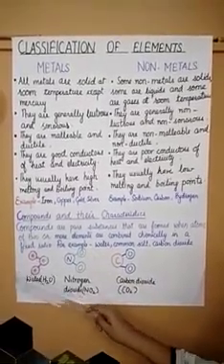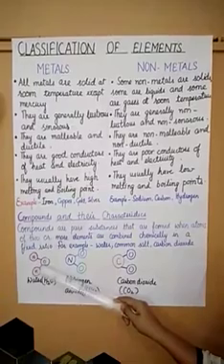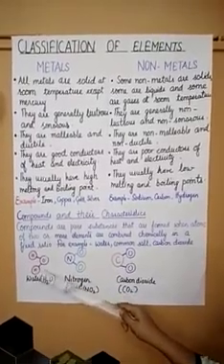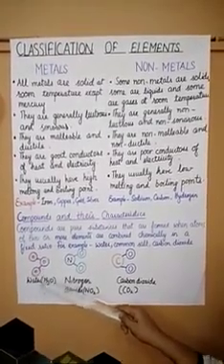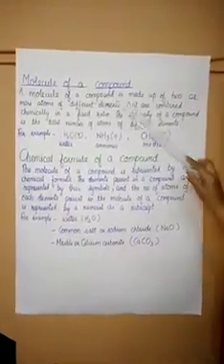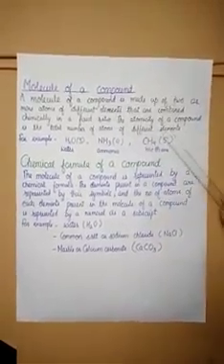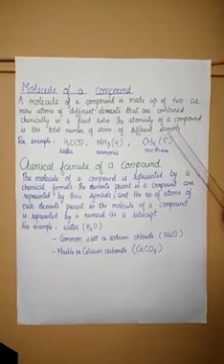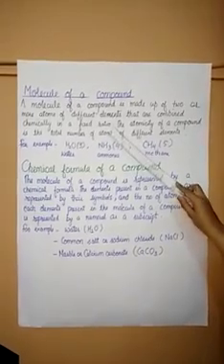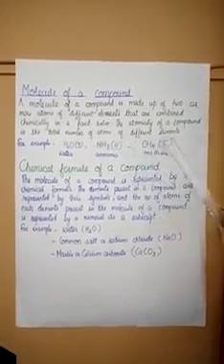Like in case of water, water can be separated into hydrogen and oxygen by passing electric current through it. So by chemical means, we can separate the constituents of a compound. Now the next topic is molecule of a compound. A molecule of a compound is made up of two or more atoms of different elements that are combined chemically in a fixed ratio. The atomicity of a compound is the total number of atoms of different elements.